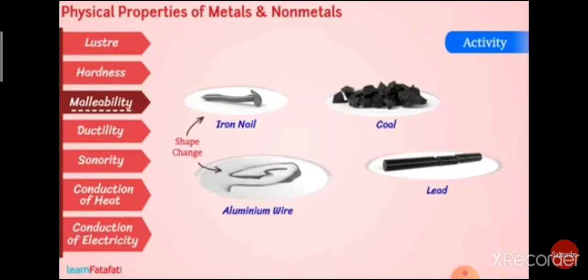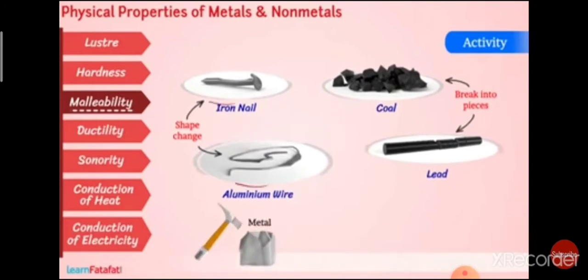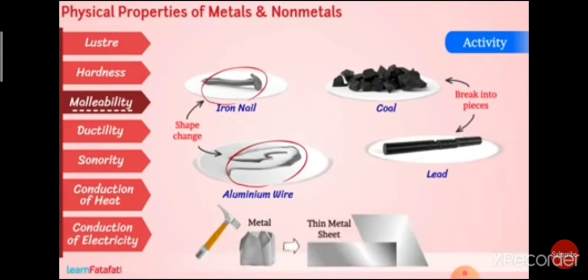So here we can say when we beat a metal, it changes its shape and we can convert this metal into a thin metal sheet. This property is called malleability. Non-metals, on the other hand, get broken into pieces. So non-metals are non-malleable.